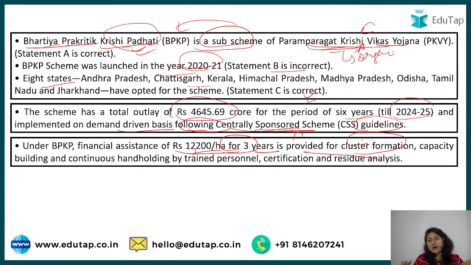Many farmers will be clubbed in one group so that they can be taught how to do organic farming. So for cluster formation, capacity building means skill development, and continuous hand holding by trained personnel, certification and residue analysis, for this, rupees 12,200 per hectare for 3 years will be provided.